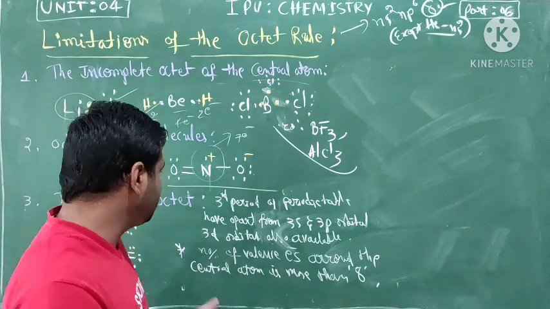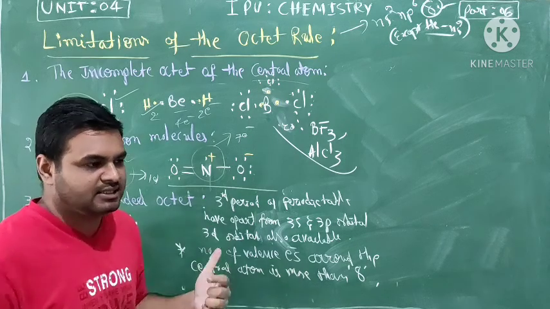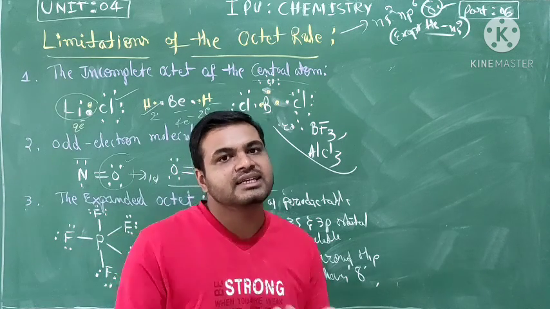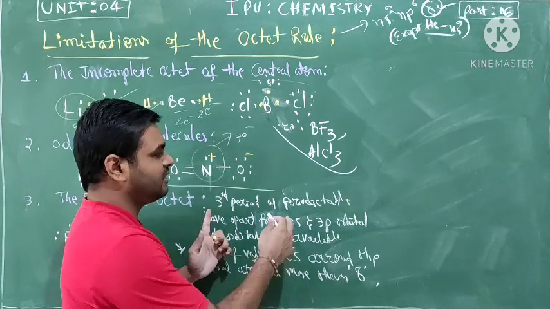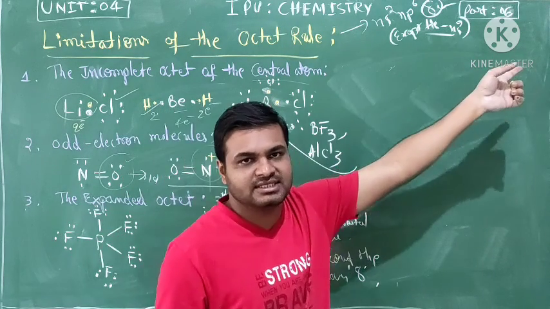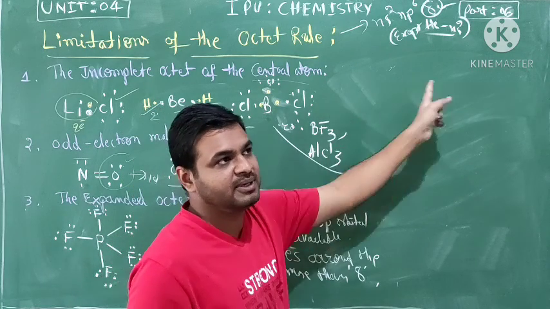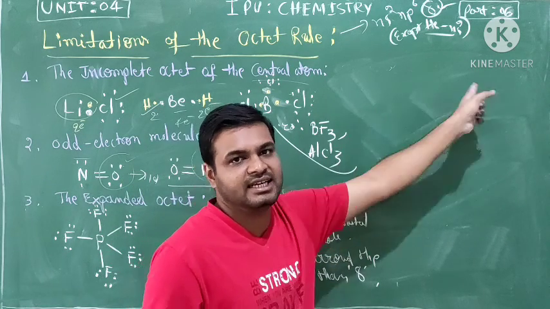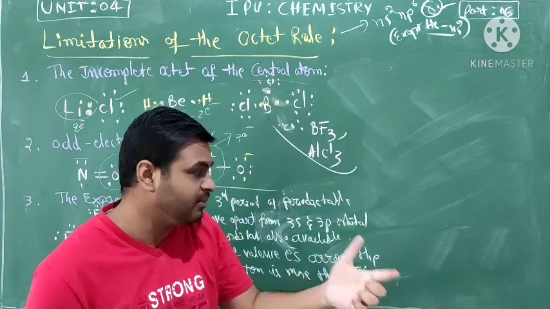Okay, students, next the third one, the expanded octet. Expanded octet means more than 8 valence electrons are present. See here, the third period of the periodic table. In the first period, 2 elements are present, hydrogen and helium. The second period is 2 plus 6, 8 elements. The third period also has 8 elements.